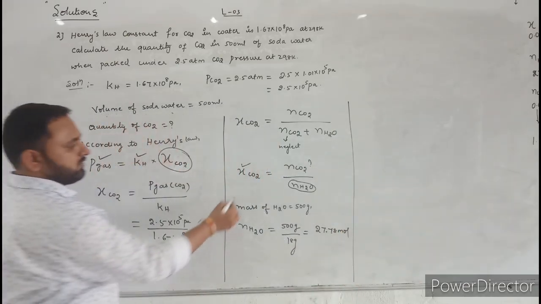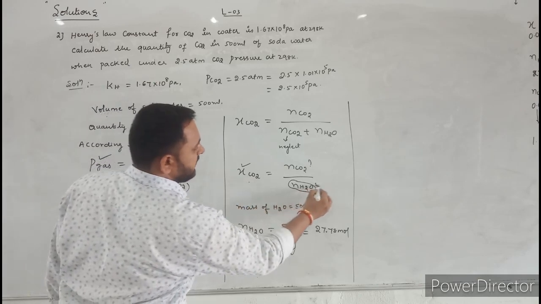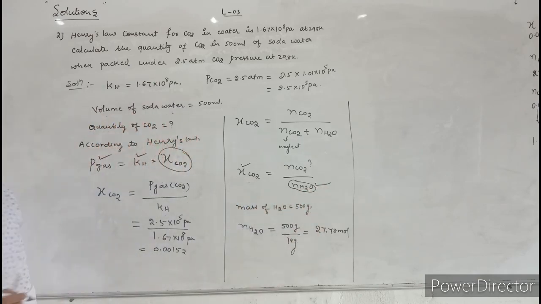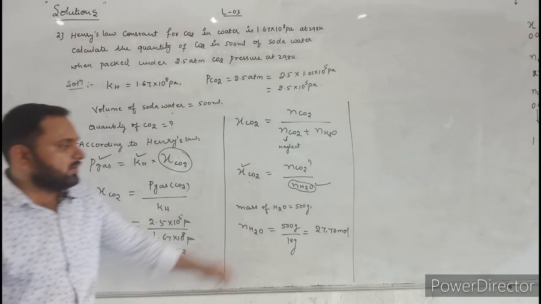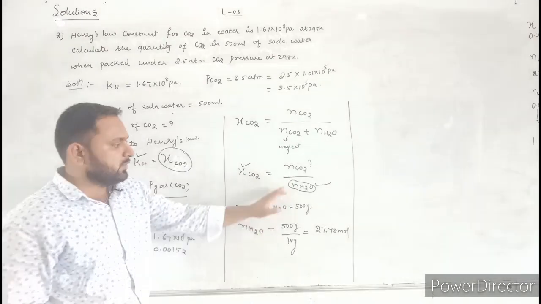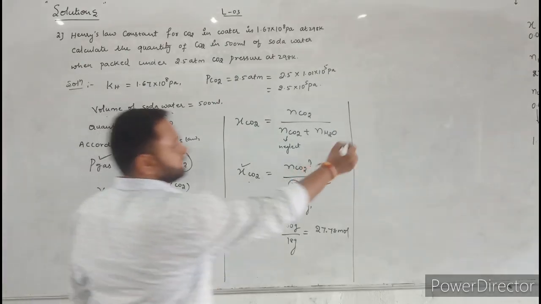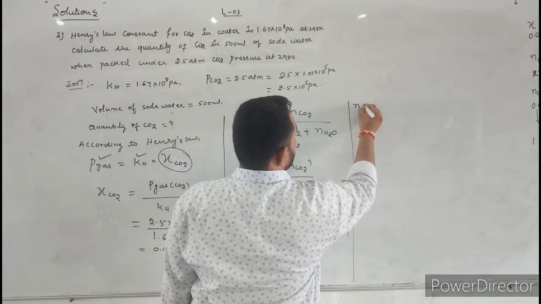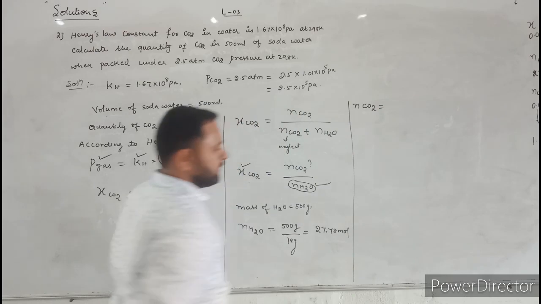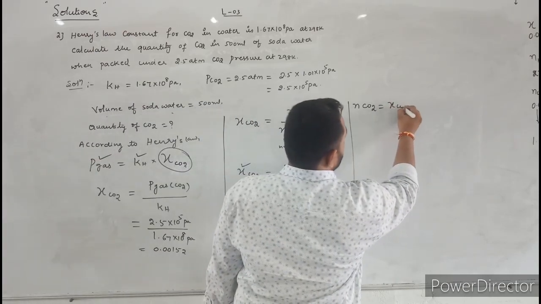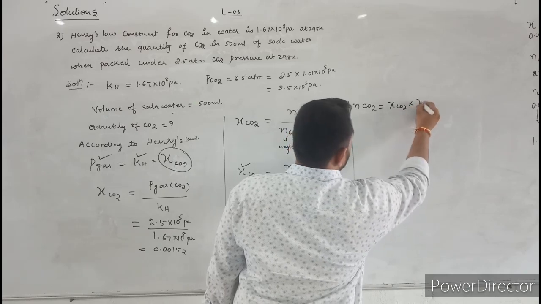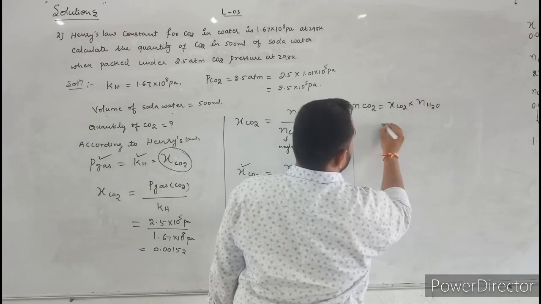Now we know mole fraction of carbon dioxide and we have calculated number of moles of water. Then we can easily calculate number of moles of carbon dioxide. Just you substitute these values here and rearrange this equation. Here I will write number of moles of carbon dioxide is equal to mole fraction of carbon dioxide into number of moles of water.